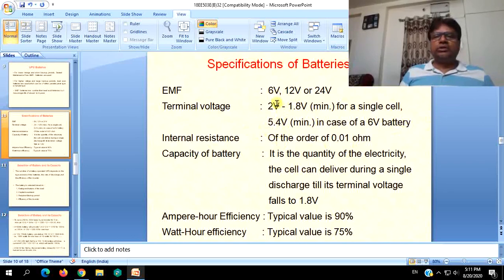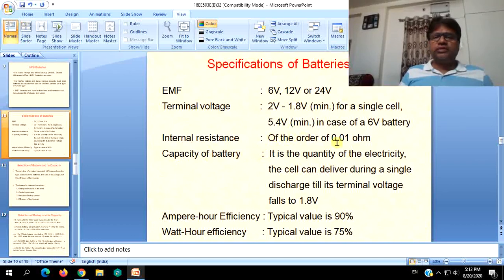So when we use the 6 volt battery for supplying a given load under supply failure conditions, if the terminal voltage decreases to 5.4 volts, the inverter or UPS should be shut down.